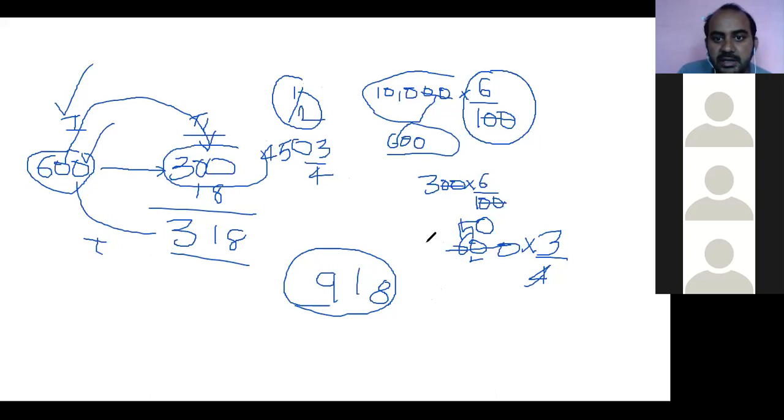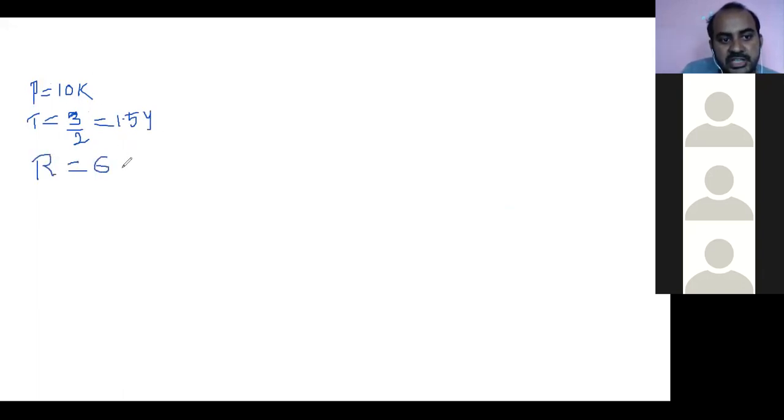Sir, explain again, sir. Do you want the explanation again? Okay, our principal is 10,000, so can I write 10k? And time is equal to how much? Time is equal to 3 by 2. 3 by 2 years means I can write 1.5 years. And rate of interest is equal to 6%.